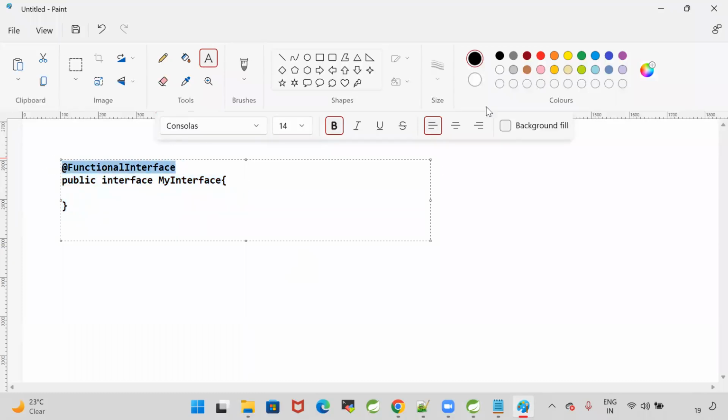So @FunctionalInterface is nothing but an instruction. This annotation we write at the interface to give an instruction to the Java compiler: hey compiler, please check whether this interface is having only one abstract method or not. If this interface is having only one abstract method, then only compile. Otherwise, don't compile. That is the meaning of writing an annotation. Annotations are used to give instructions. Here, I'm writing one annotation on top of the interface. When I write the annotation on top of the interface, the compiler will check whether this is a functional interface or not.